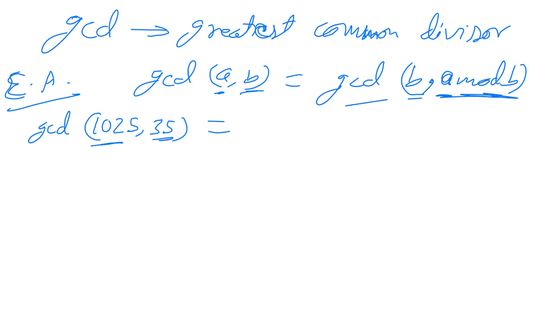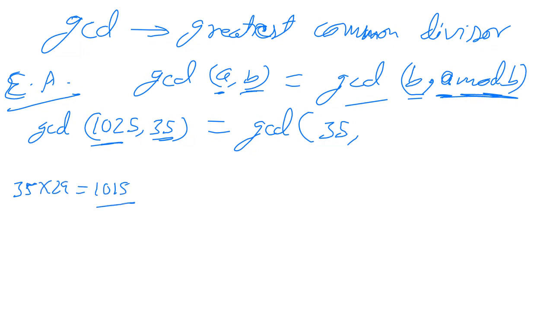GCD of B, A mod B will be GCD of 35 and the remainder. What would be the remainder? A mod B: 1025 divided by 35 will give remainder 10.